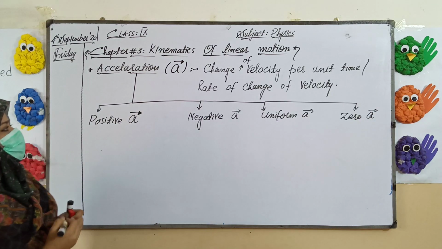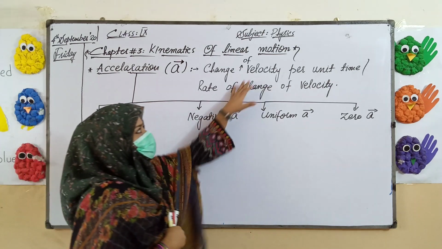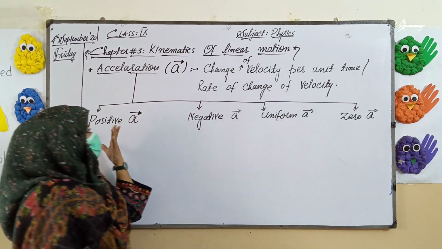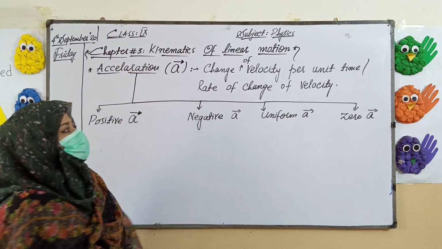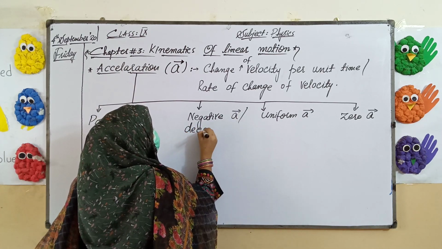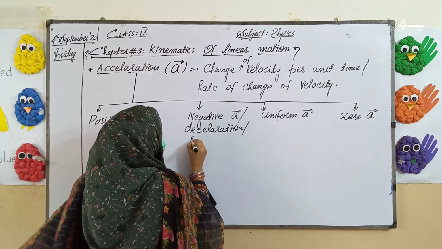These are the types of acceleration, which depend on how the velocity is changing. Negative acceleration is also known as deceleration or retardation.